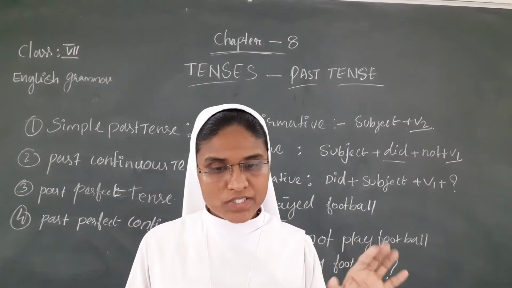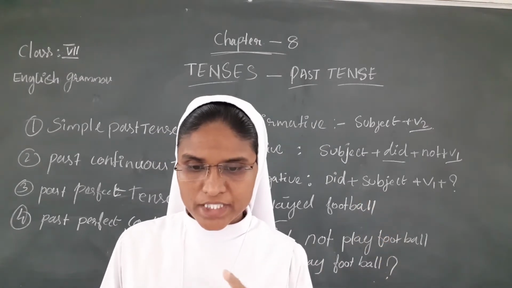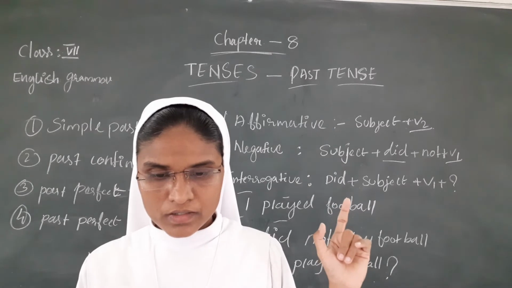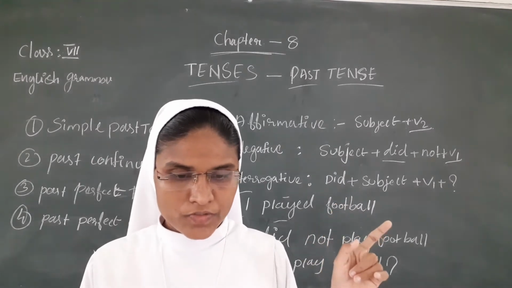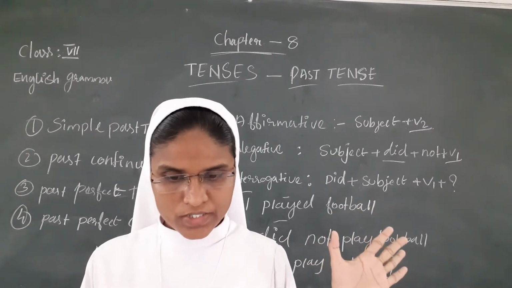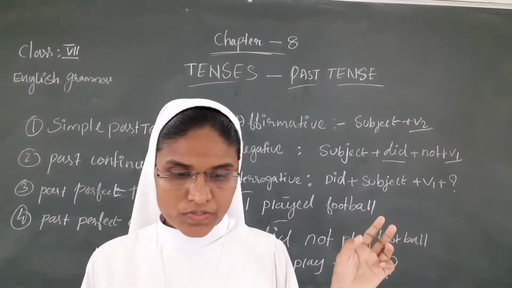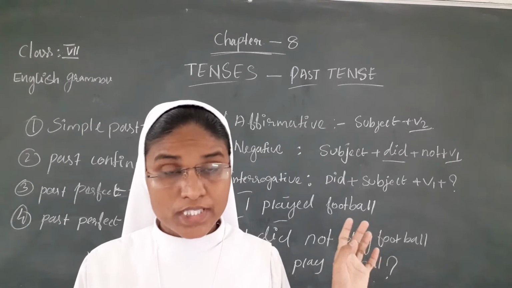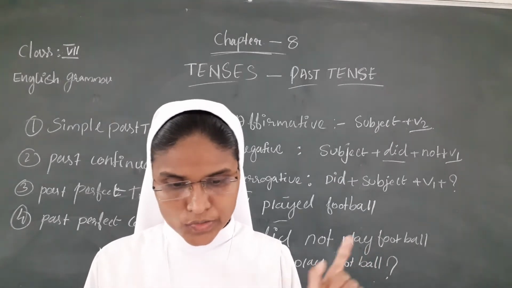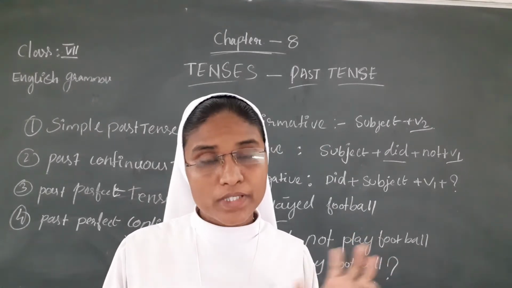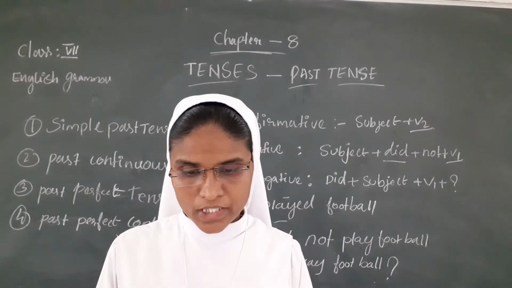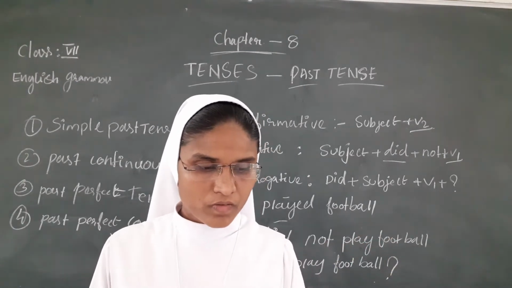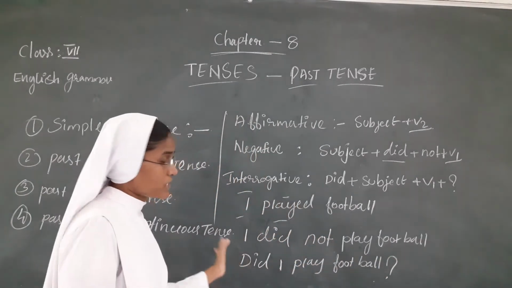Use of the simple past tense: to express an action complete in the definite past, they sang at the concert yesterday; to express a habit in the past; and to express an action which started in the past, continued for some duration and stopped in the past, she lived in London for 10 years. This is the simple past tense.